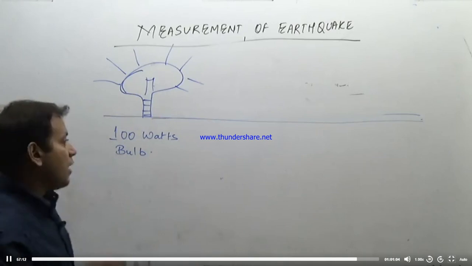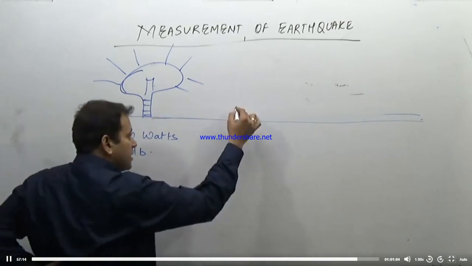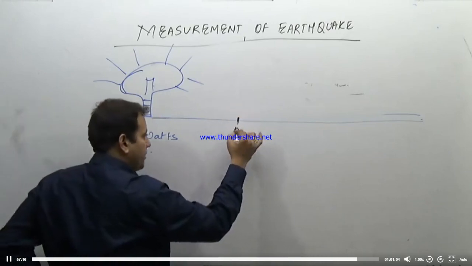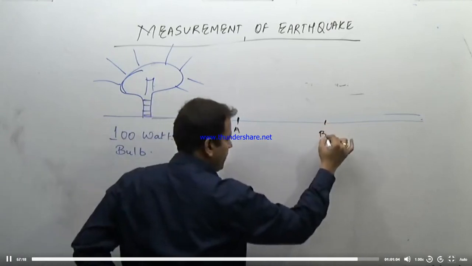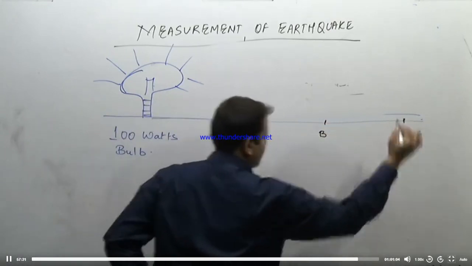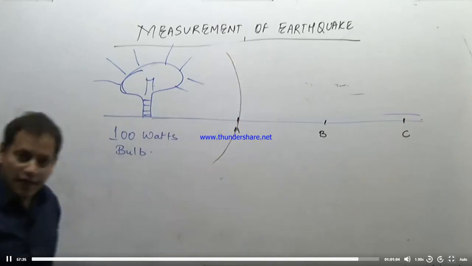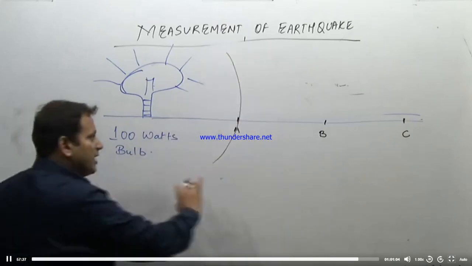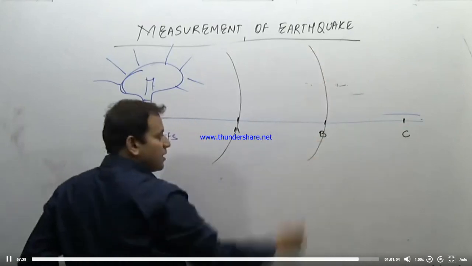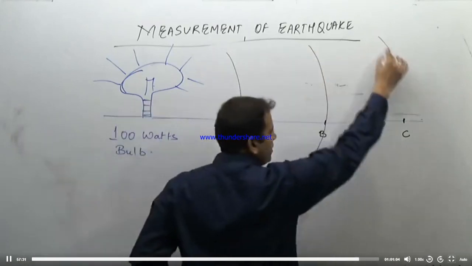Now when a person is at point A, point B, point C, this area will receive the maximum amount of light. Here it will be comparatively dark, and here it will be even darker.